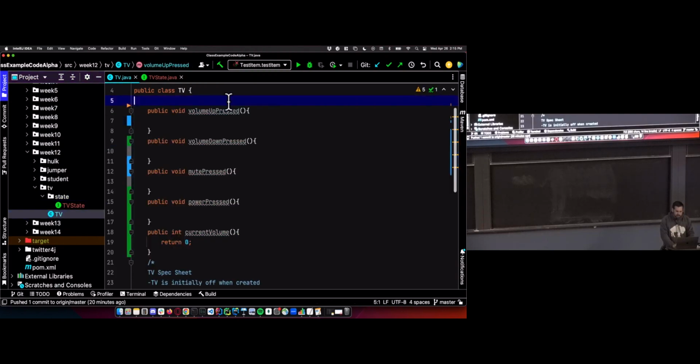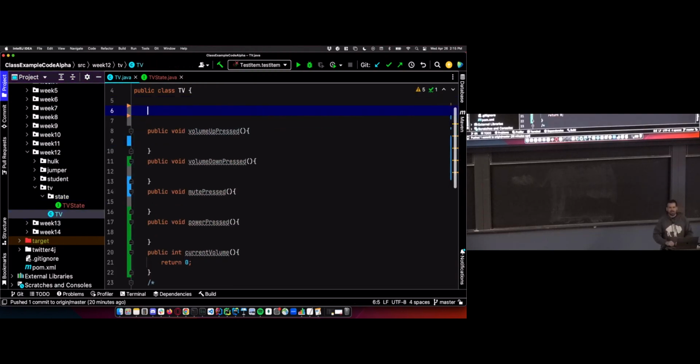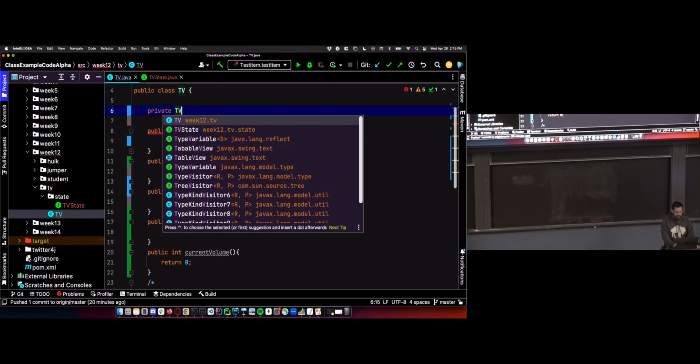And in my TV class, since I'm setting up the state pattern, or else I'm going to need conditionals. I'll have to have conditionals if I don't use the state pattern here. I'm going to have an instance variable for my state.